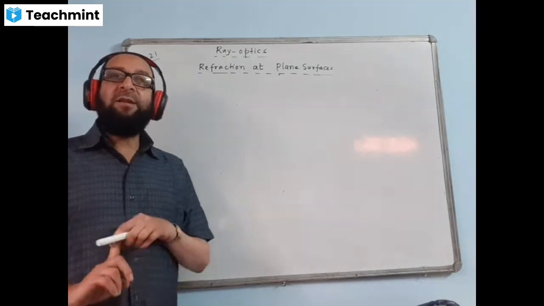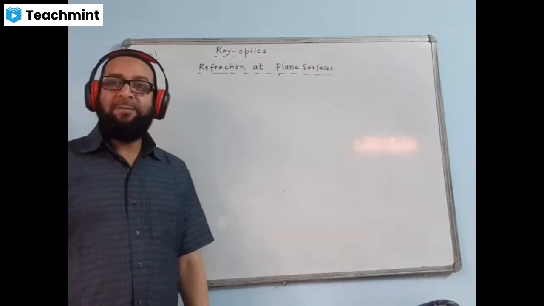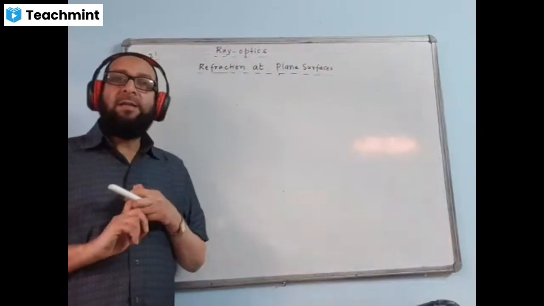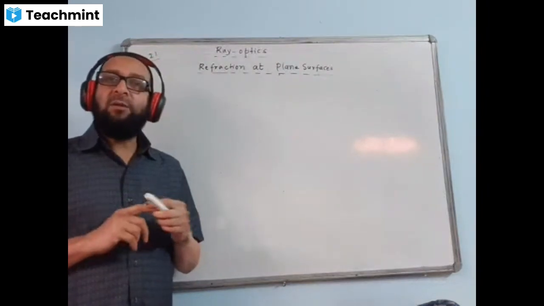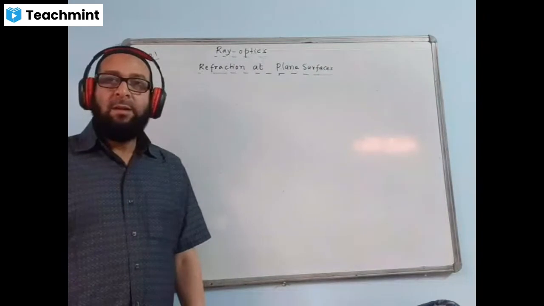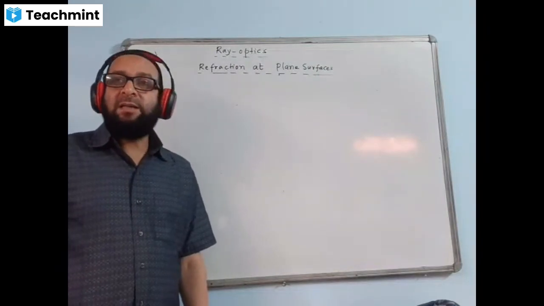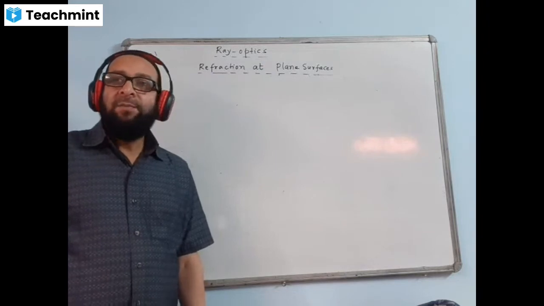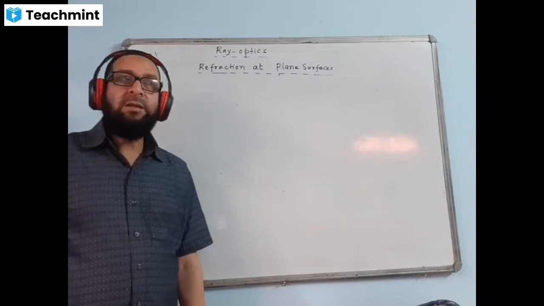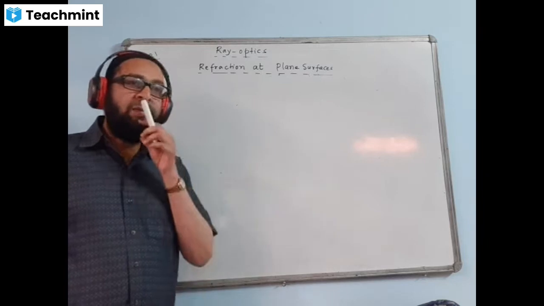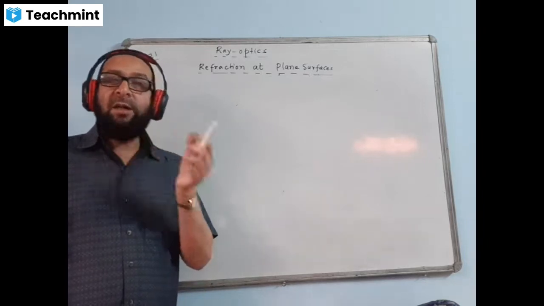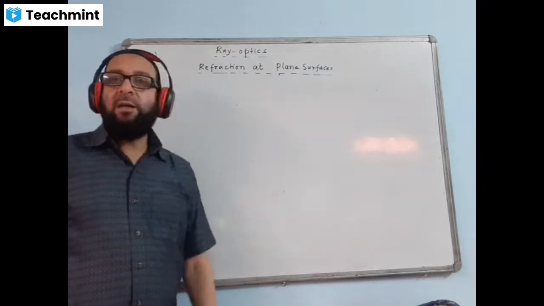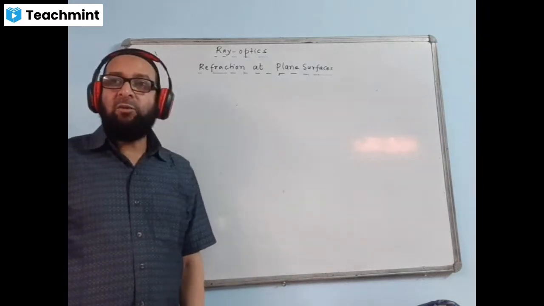The refractive index of air is minimum and it's equal to 1. Nearly 1. It's not exactly equal to 1, but nearly 1. It is actually 1.000 something. We round off to 1. And the refractive index of diamond is the maximum, which is 2.45. Just keep in mind, the refractive index of air is 1. Why? Because the speed of light in vacuum and the speed of light in air are almost equal. That means your numerator and denominator are nearly equal, so they cancel each other, and the answer is nearly equal to 1.